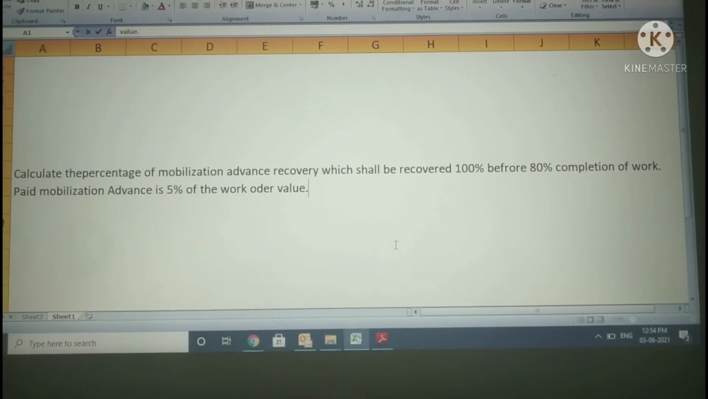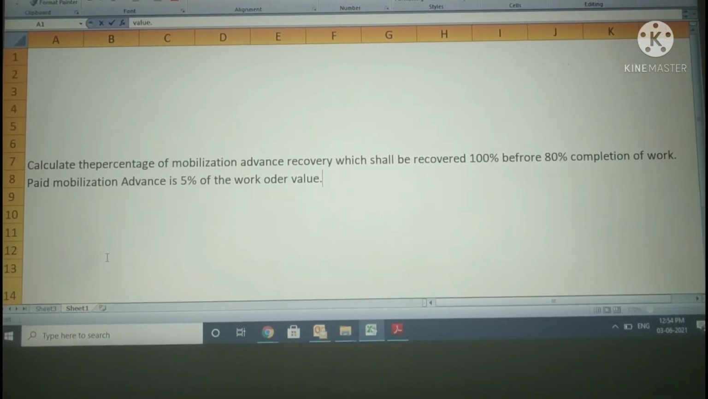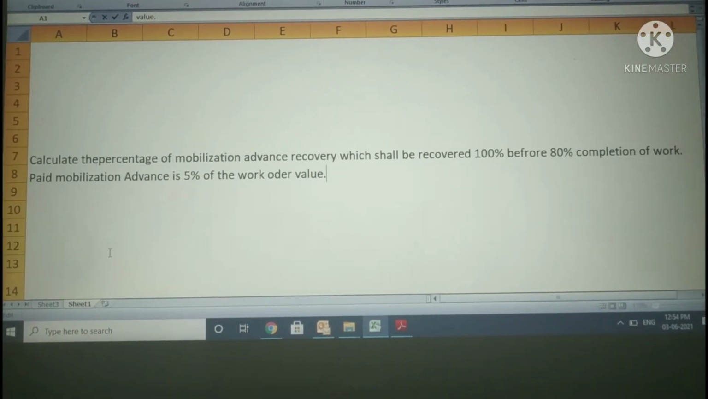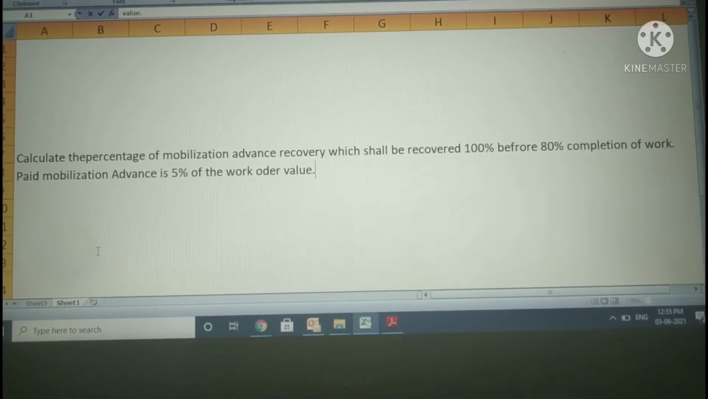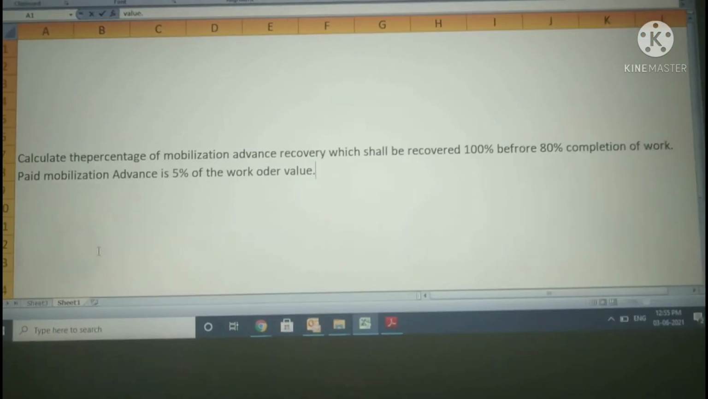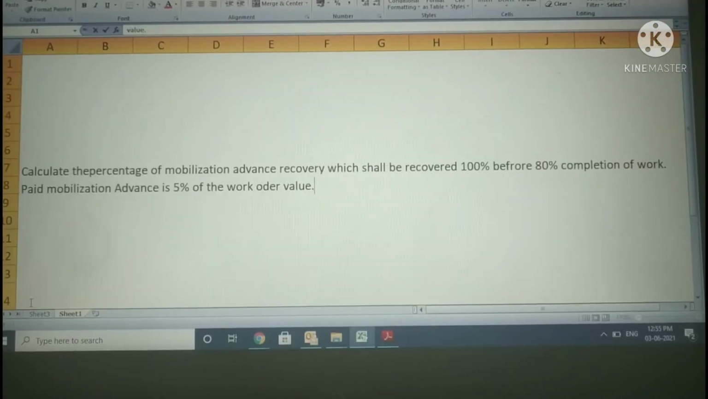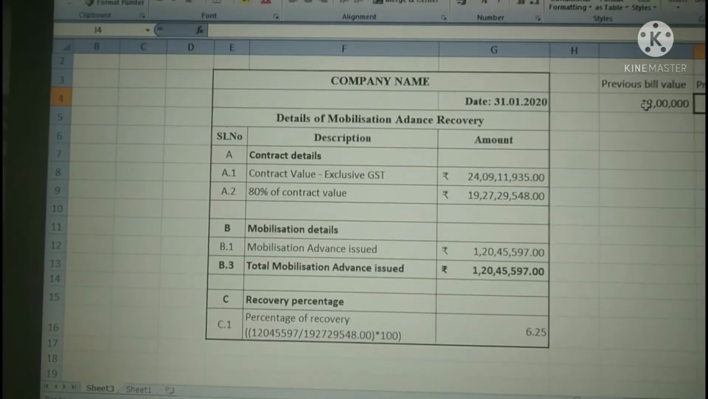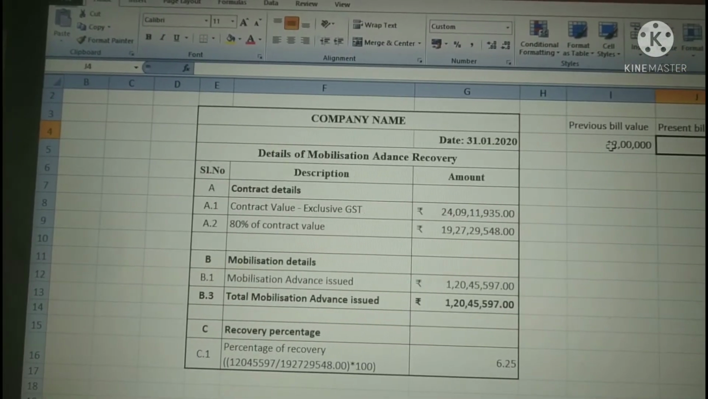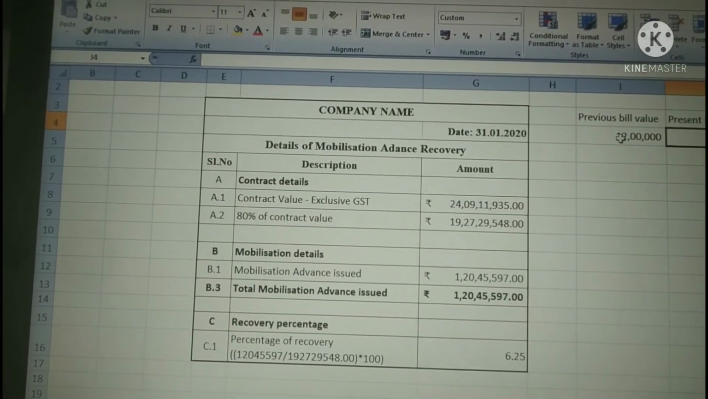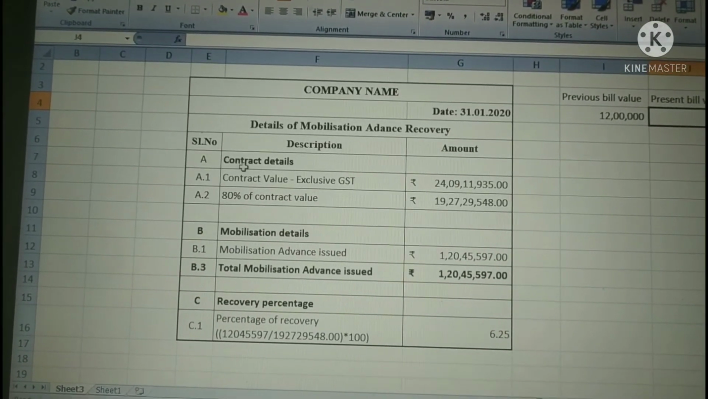So now let's move on to how to calculate the percentage of mobilization advance recovery. That is, from every bill we need to recover some percent of the value. So what is that percentage? How to calculate it? We'll see. That means you have to recover some percentage of the value from each RA bill up till 80% of the contract value. Okay, so this is the contract value.